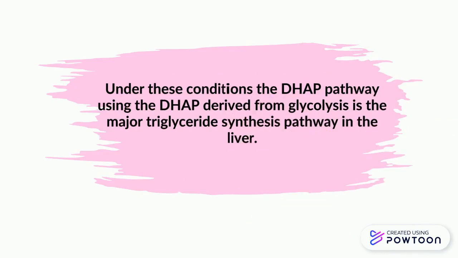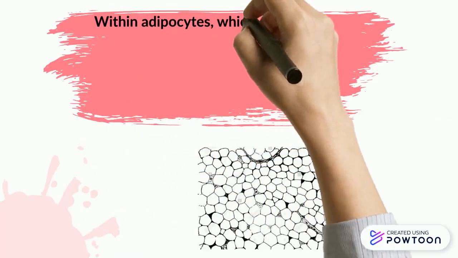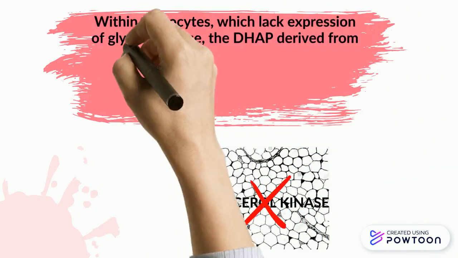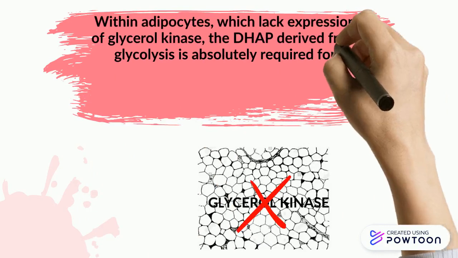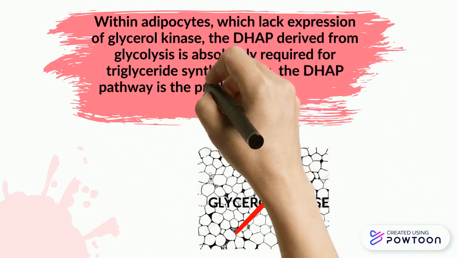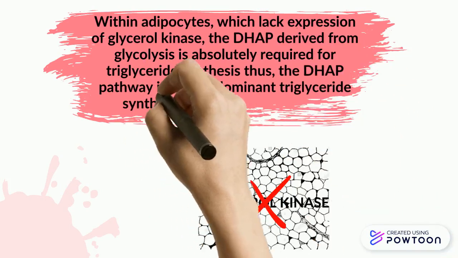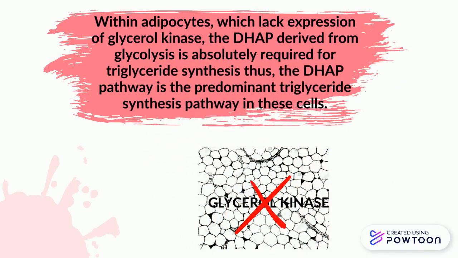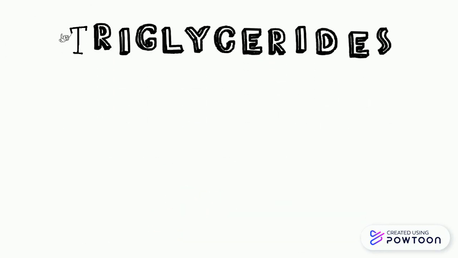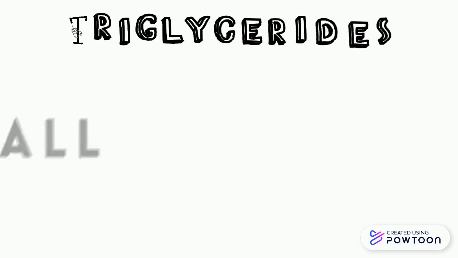liver. Within adipocytes, which lack expression of glycerol kinase, the DHAP derived from glycolysis is absolutely required for triglyceride synthesis. Thus, the DHAP pathway is the predominant triglyceride synthesis pathway in these cells. The monoacylglycerol pathway is used almost exclusively in enterocytes of the small intestines for the synthesis of triglycerides from dietary fatty acids. Triglycerides are synthesized by virtually all cells.